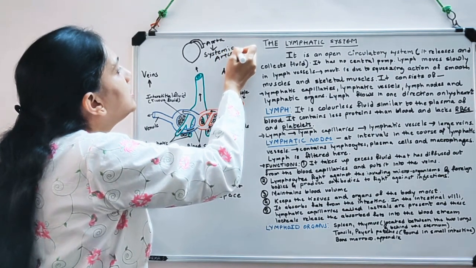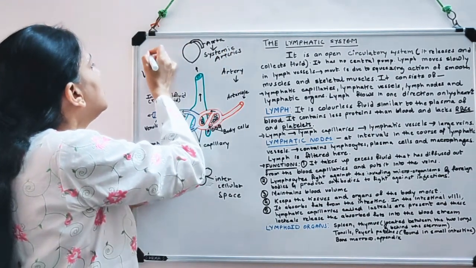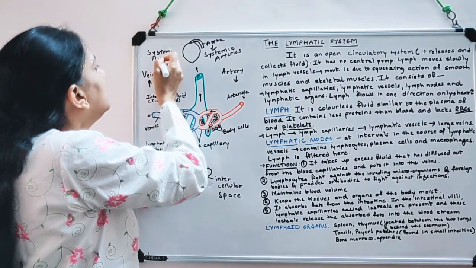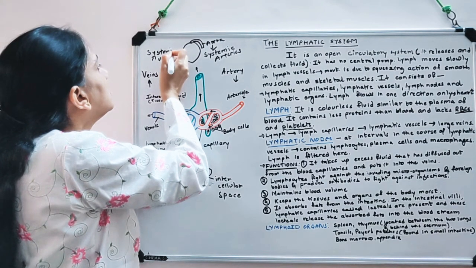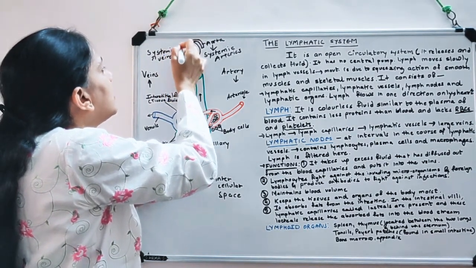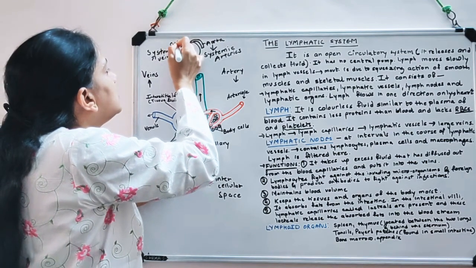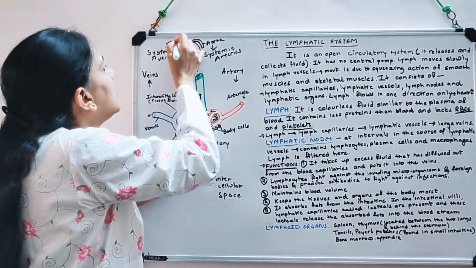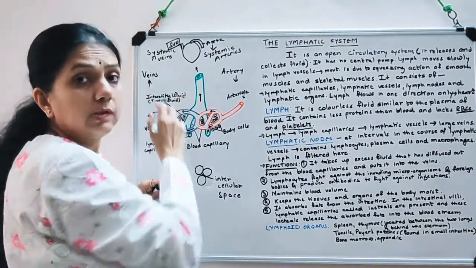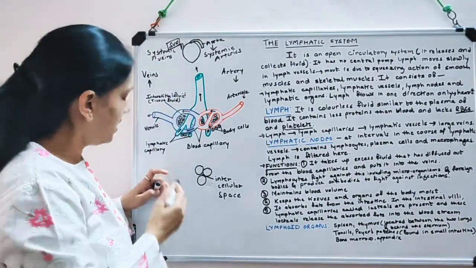Okay. Similarly, it would be the same over here. Systemic veins. And here there would be the SVC, see, that is the superior vena cava. As you must be knowing this, we have done the structure of heart.